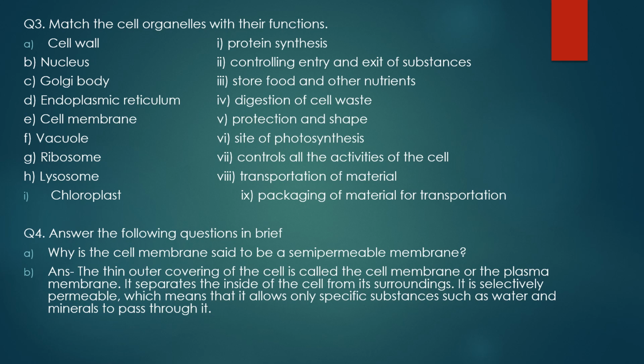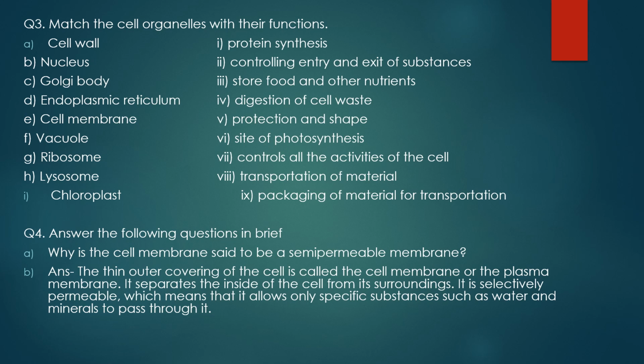When we studied the structure of the cell, we saw that each and every part of the cell, starting from the cell wall, cell membrane, nucleus, nuclear membrane, and all the cell organelles, has its specific function. So let's crack this puzzle and see how we can match them.